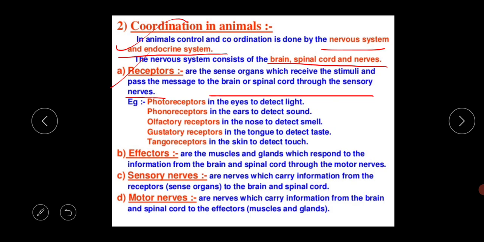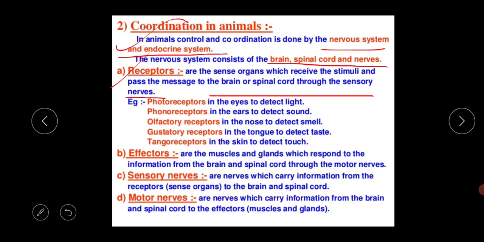These are the different kinds of sense organs which receive the stimuli and pass the message to the brain and spinal cord through the sensory nerves. The brain and spinal cord are the main center of processing any kind of activity. I think all of you know that in our body, the brain and spinal cord control and coordinate all our functions. They are the main head office, the main center for processing any kind of activity.